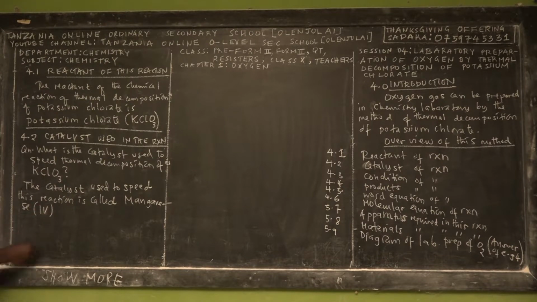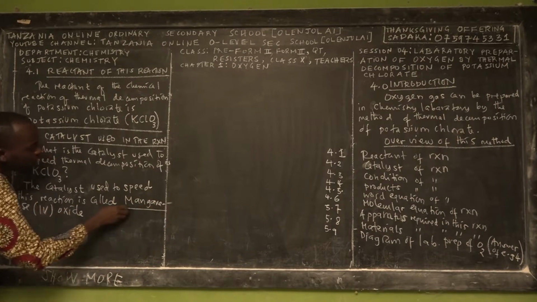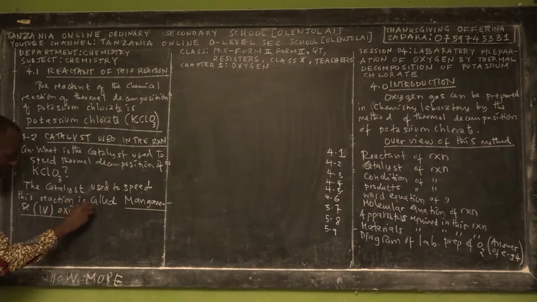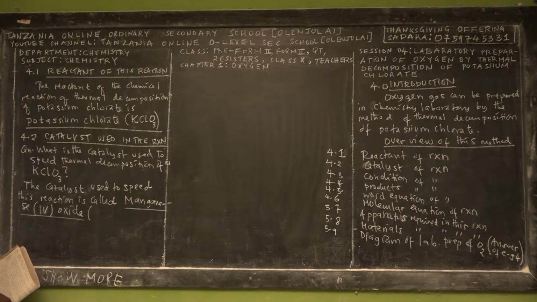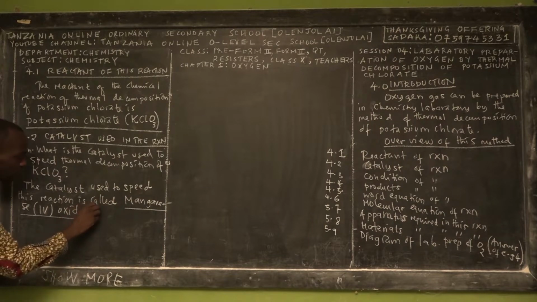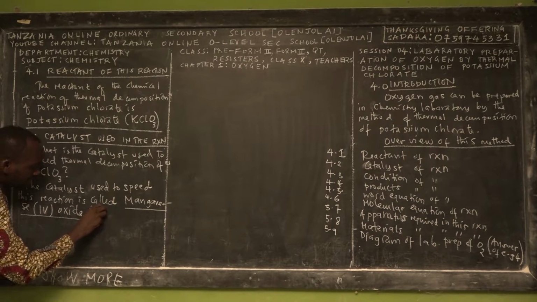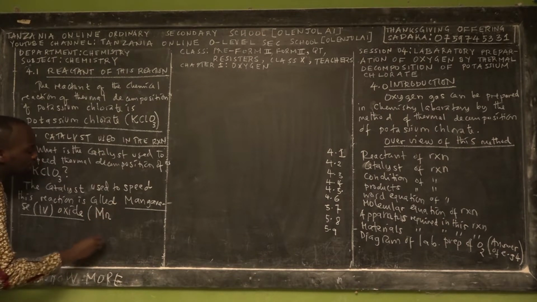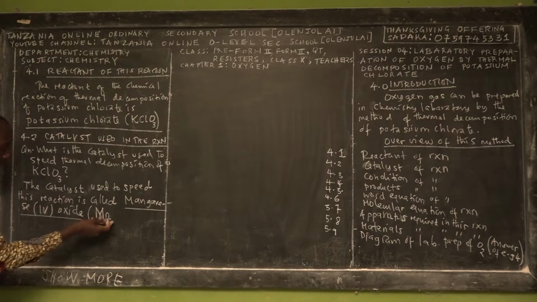We'll teach about oxidation state later on. Oxide. So this is the name of the catalyst. So you're using the same catalyst as we used in the preparation of oxygen by decomposition of hydrogen peroxide. Do you remember the molecular formula of manganese oxide? It is capital M, small letter n. This is the symbol for manganese.